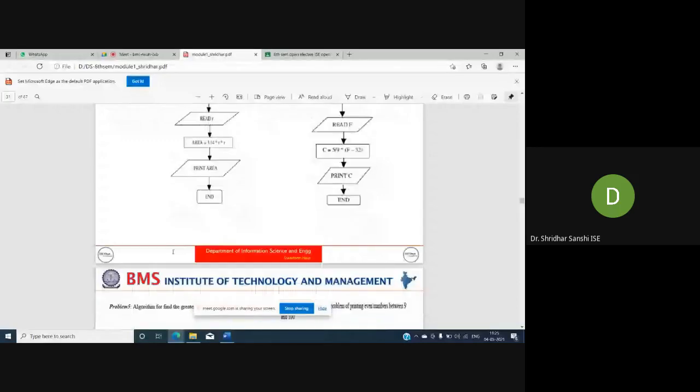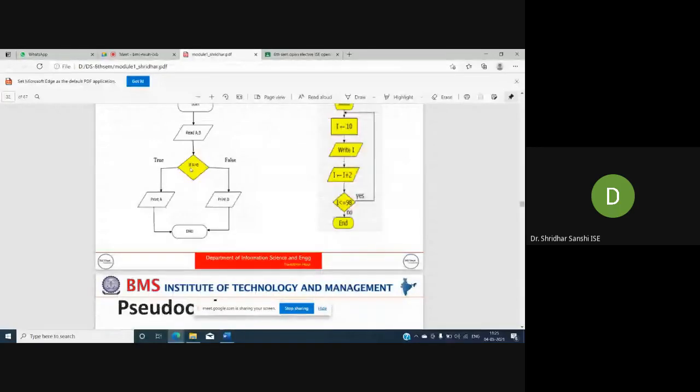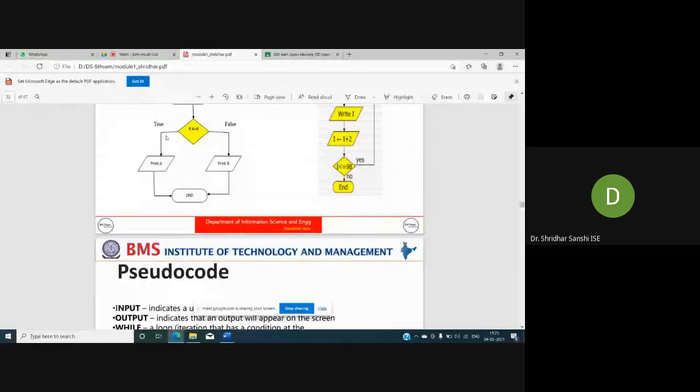So what is this flowchart? This flowchart corresponds to what control statement? If else, right? So this expression will either result true or false. So depending upon that, one of the instructions will be executed.